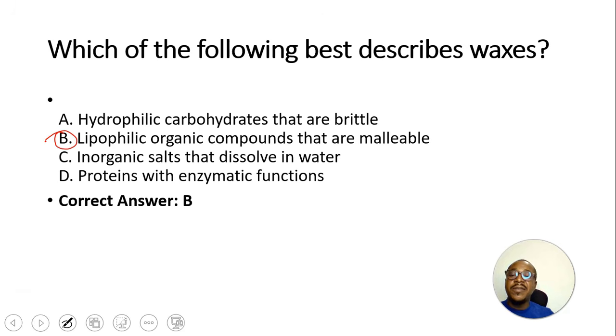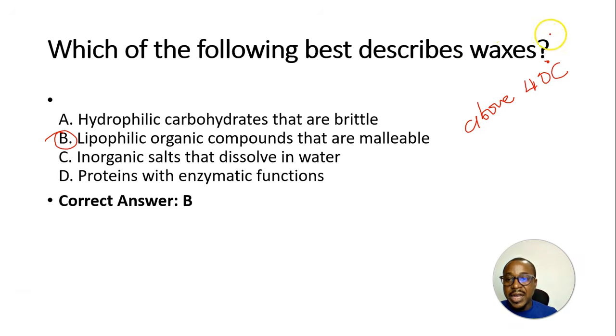Now, they usually have a melting point of above 40 degrees Celsius because they form compact structures. Of course, you've seen candle wax, wax forms compact. So they usually have a higher melting temperature. So the answer to that question is they are lipophilic organic compounds that are malleable.